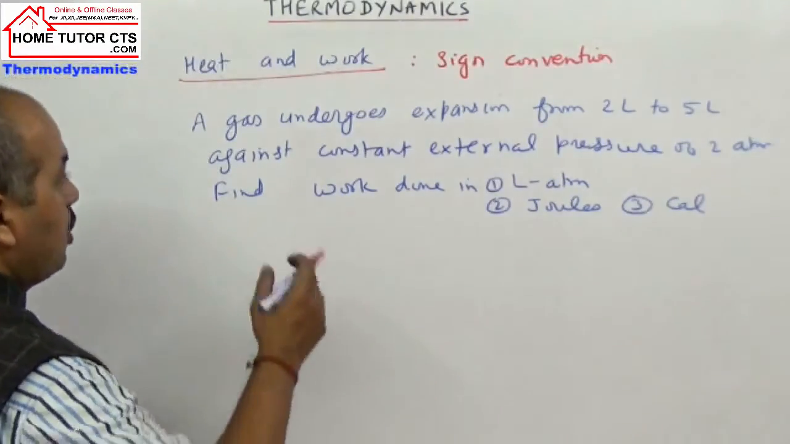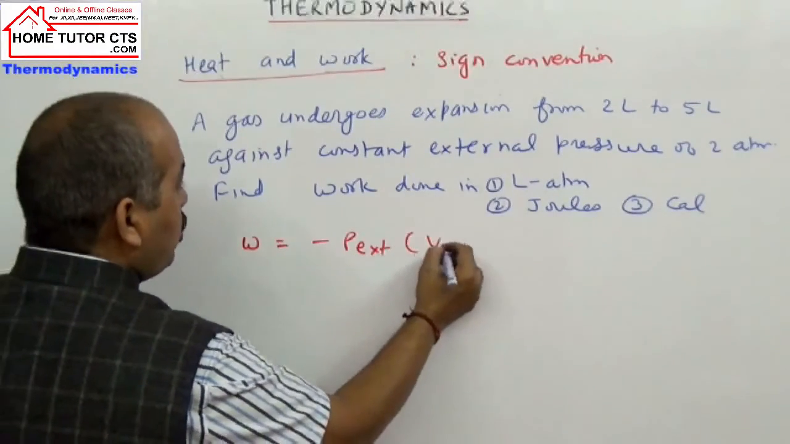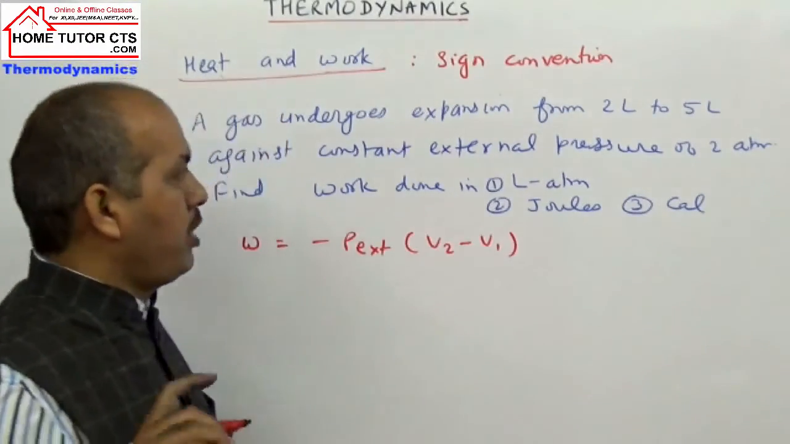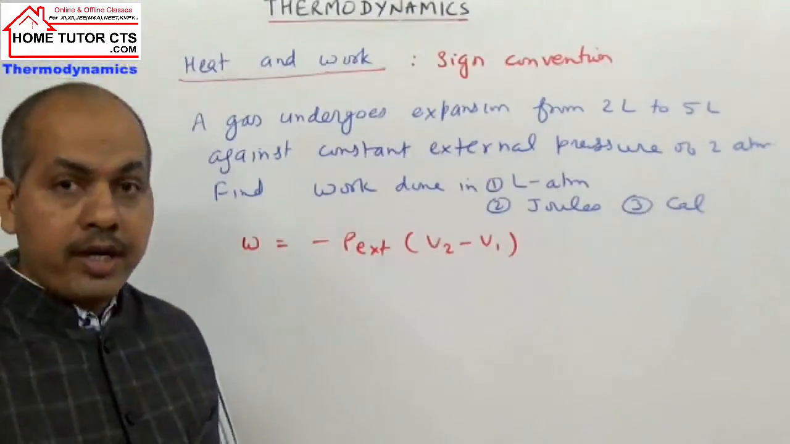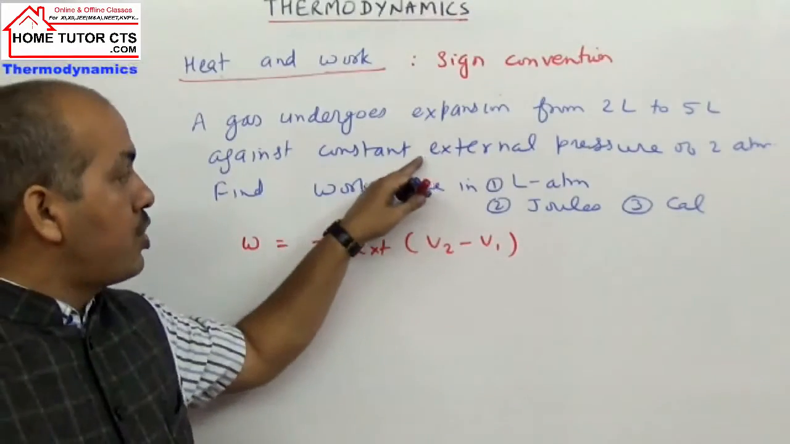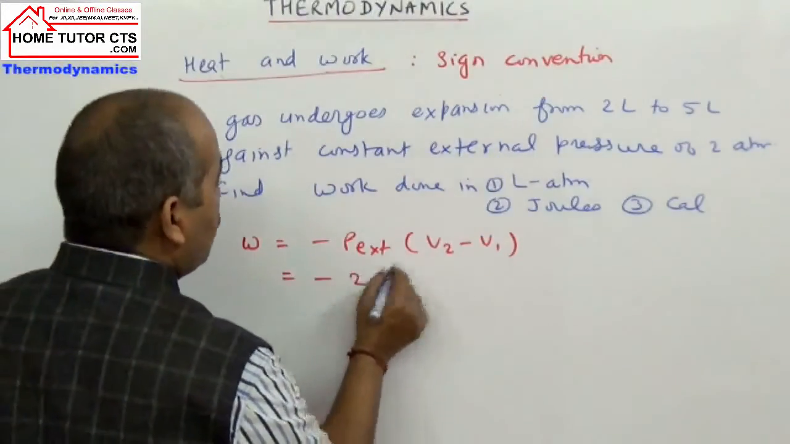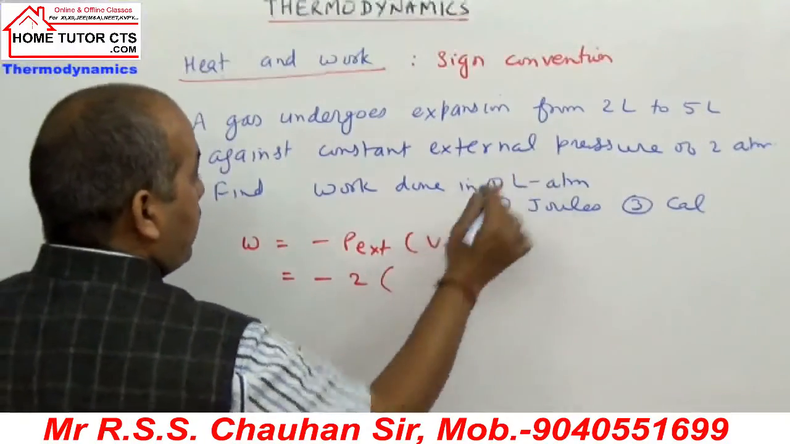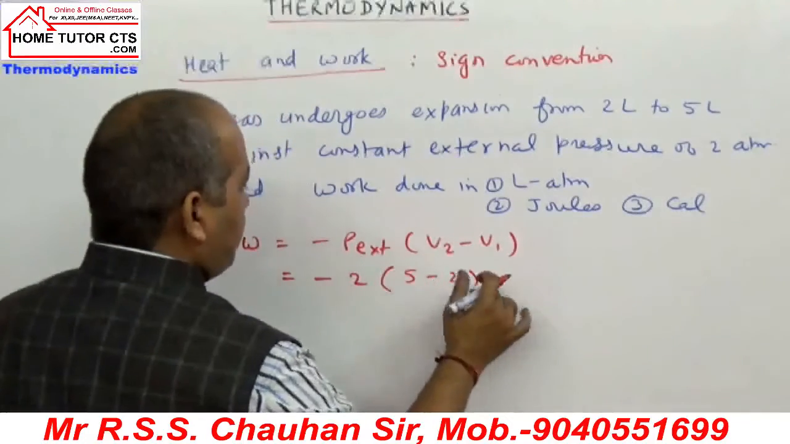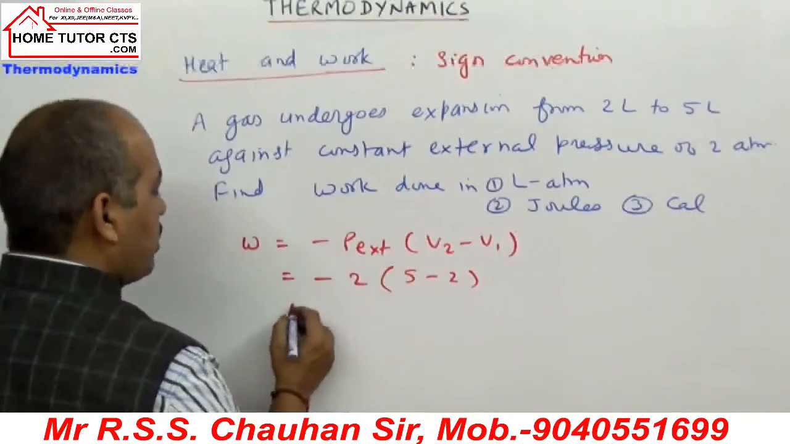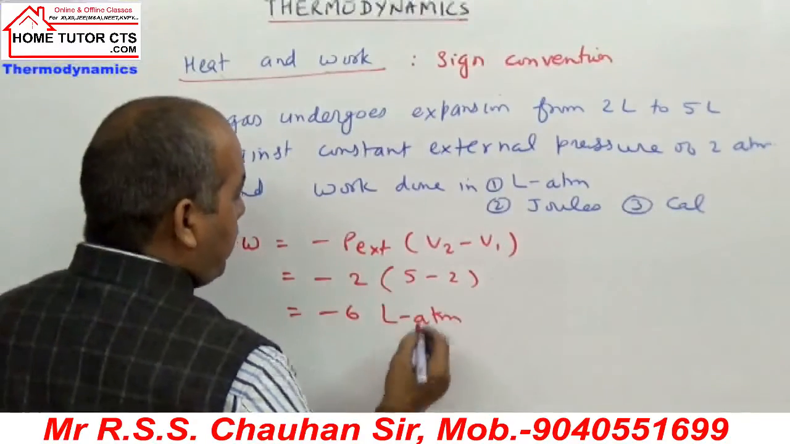It is just to give you a slight insight into using units properly. When solving this question, the work done is given by the relation minus P external into V2 minus V1. It is a general formula for such cases when the gas undergoes expansion or compression against some constant external pressure. So in this case, pressure is 2 atmosphere, final volume 5 liter, initial volume 2 liter. On solving it is minus 3 into 2, so minus 6 liter atmosphere.